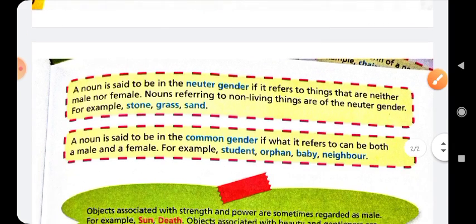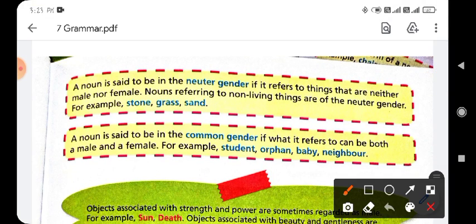Okay, and here is the neuter gender. It is a noun word that refers to a non-living thing. Non-living things means lifeless things. It is used for lifeless objects or things, like stone, grass, table, chair, book, etc. These types of words are lifeless words, so we use these words in the neuter gender.